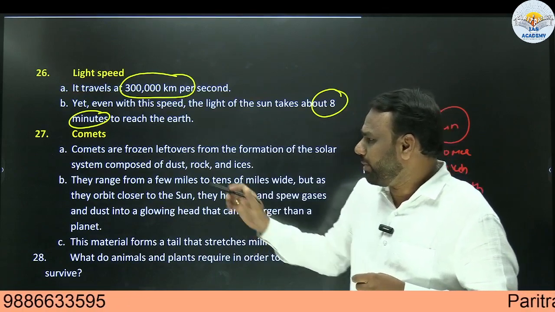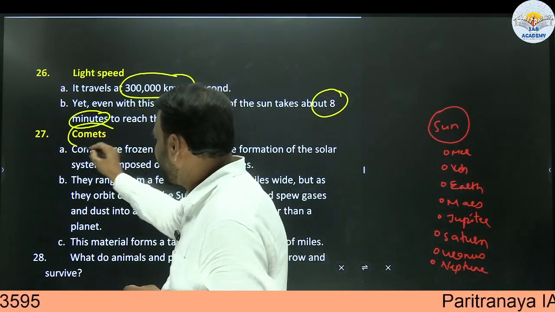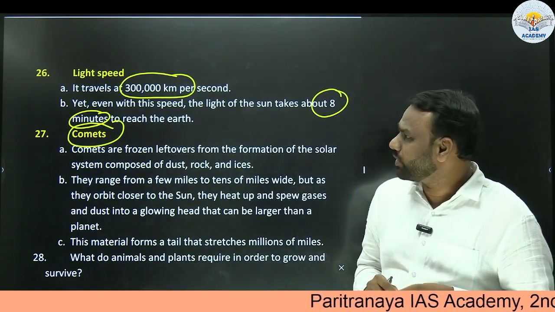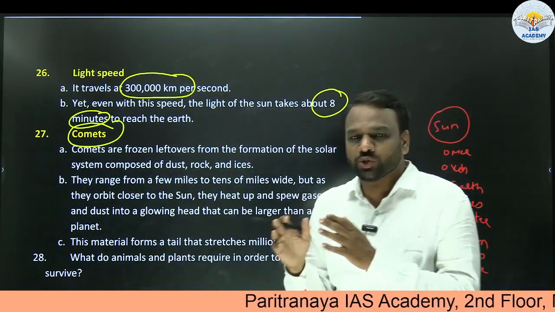Next, comets. We have already seen what exactly comets are. So in this class, we discussed the Earth in the solar system.